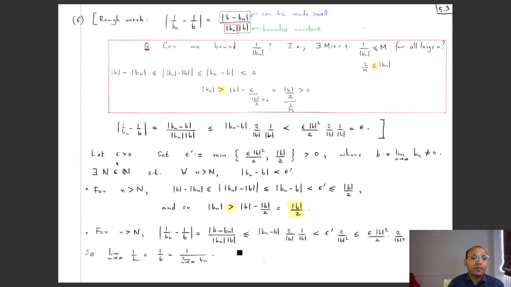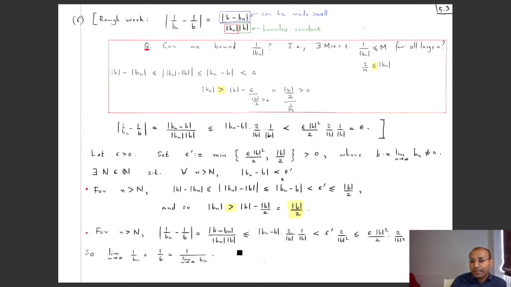Okay. So let epsilon be positive. That's given to us. And now I take epsilon prime as the minimum of these two things: epsilon mod b square by 2 and mod b by 2. Both of these are positive numbers. The minimum of these two positive numbers is also positive, and that I call epsilon prime. Let's recall that b was the limit. Now choose the capital N, so that for every little n larger than this capital N, the distance of Bn to b is less than epsilon prime.